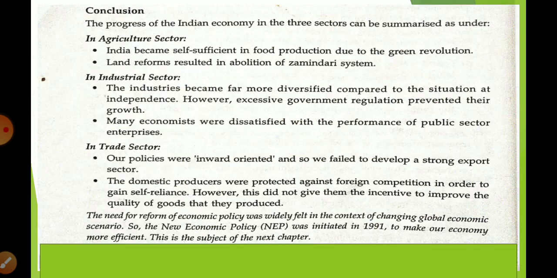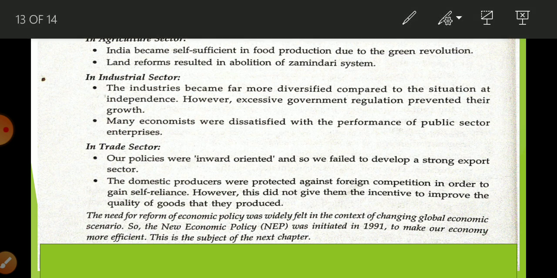Okay, now the conclusion. At the end of this chapter, the progress of the Indian economy in three sectors is this. In the agriculture sector, we became self-reliant in the production of food grain with the help of the green revolution and HYV technology, and there was abolition of the zamindari system.